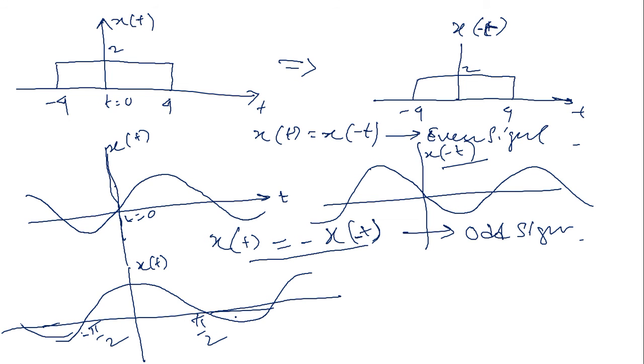Even or odd? Even. Yes, cos is always even, sin is always odd. If you take a mirror here, you will see both parts are the same. So x of minus t and x of t are the same. So it's an even signal.